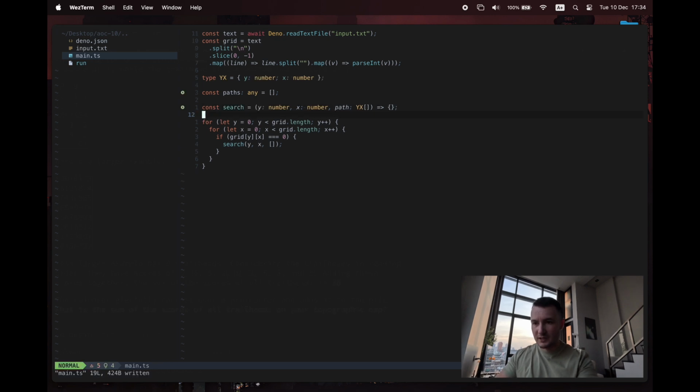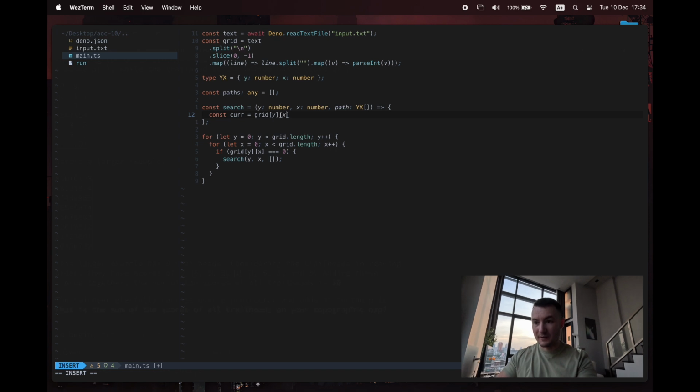And so the purpose of the search function is to take a y, take an x, and then recursively search the grid from that position, looking for the exit condition. What's the exit condition? So let's just take the current value that we find at grid yx, because that's the one that we're looking at right now.